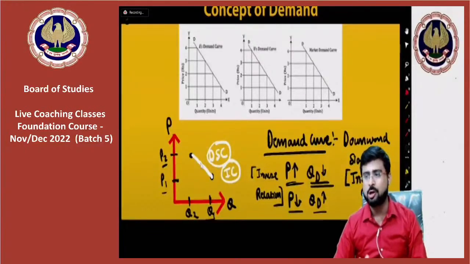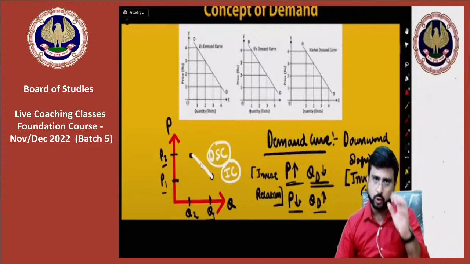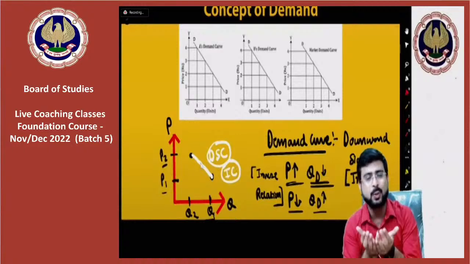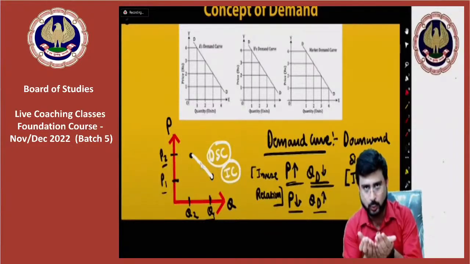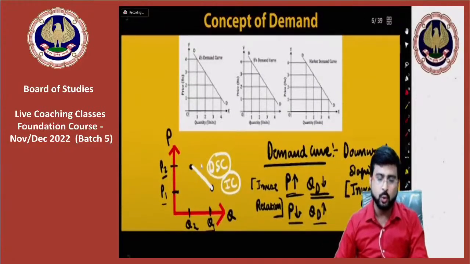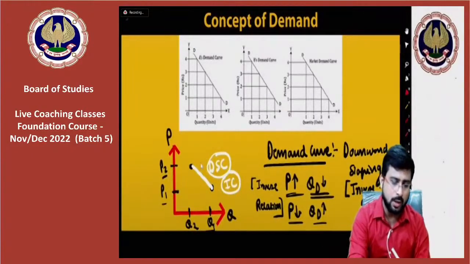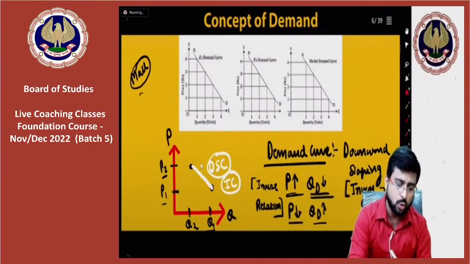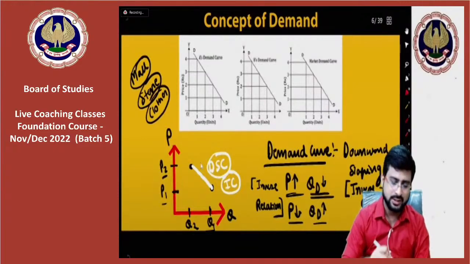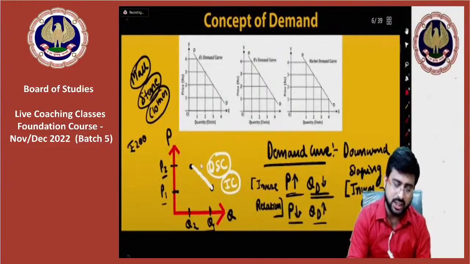Okay, so now moving on. For those who are having difficulty, I'll explain again. When the price of a commodity is low, the quantity demanded for the commodity is high. In general, let's say we are talking about a mall with a shopping store where we are going to buy clothes. Let's say you find out that the shirt that was selling for 2000 is now selling for 60% off.